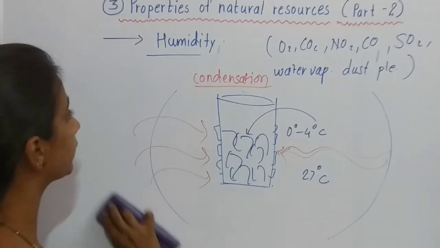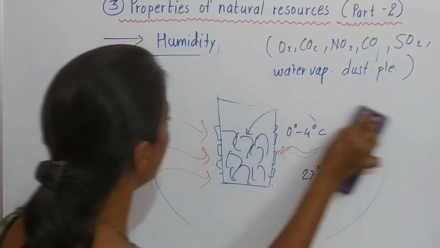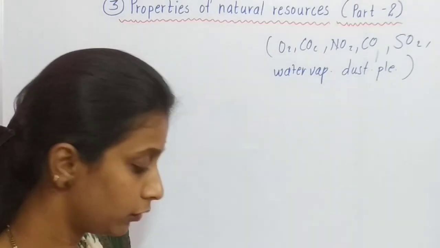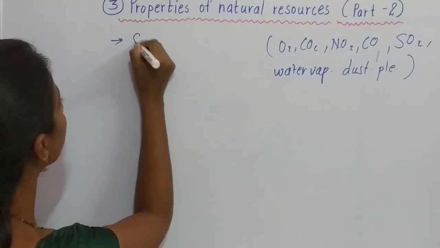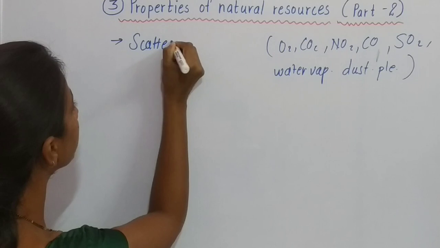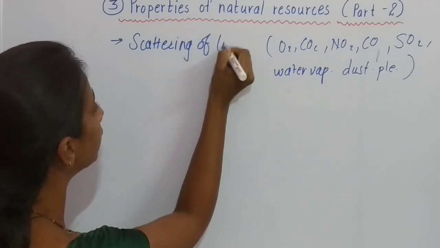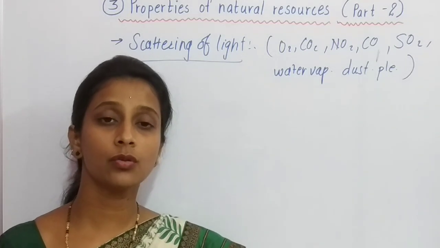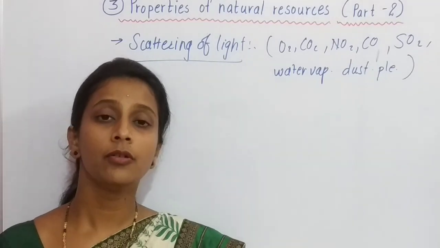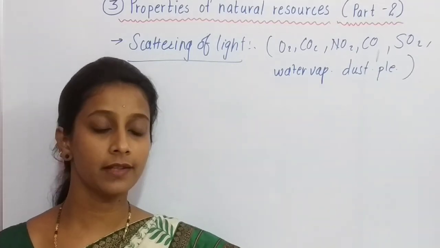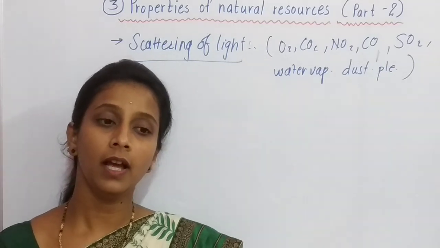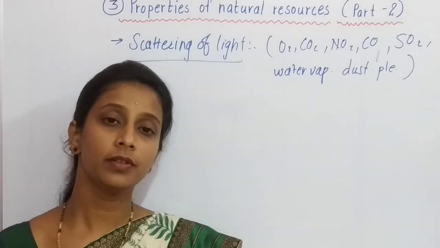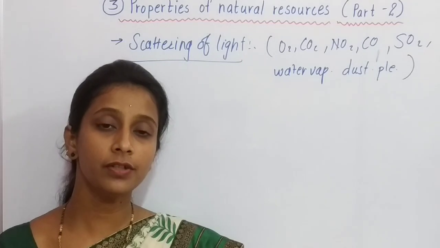Now students, come to the next property, that is scattering of light. Another more important property of air, that is scattering of light. Now let us see what scattering is. We know that different sources of light are present. Some are natural sources, some are man-made sources. Natural sources like the sun, we get light from the sun, and man-made sources are some electronic equipments. So these are different sources by which we get light.